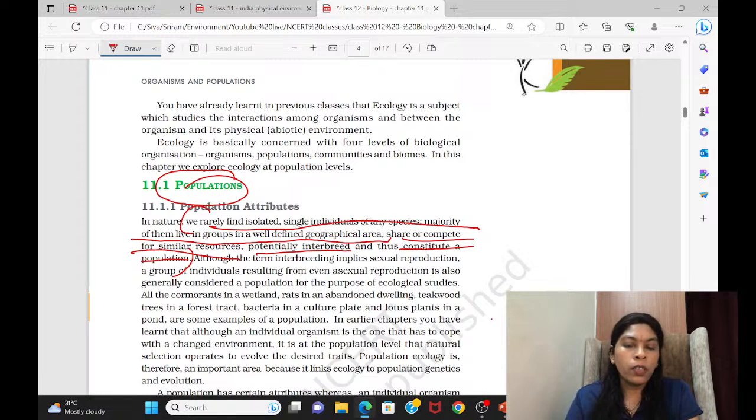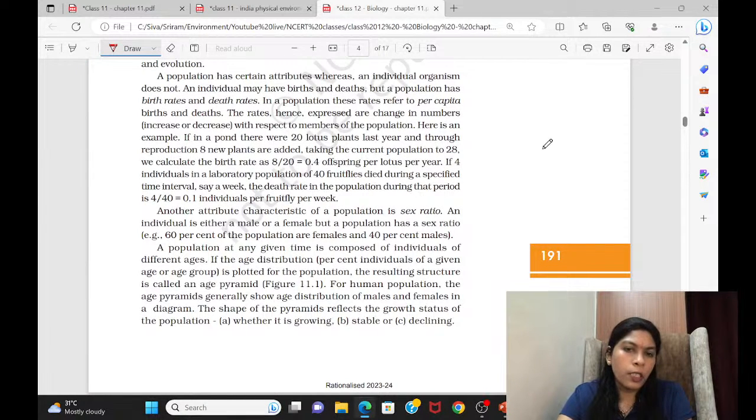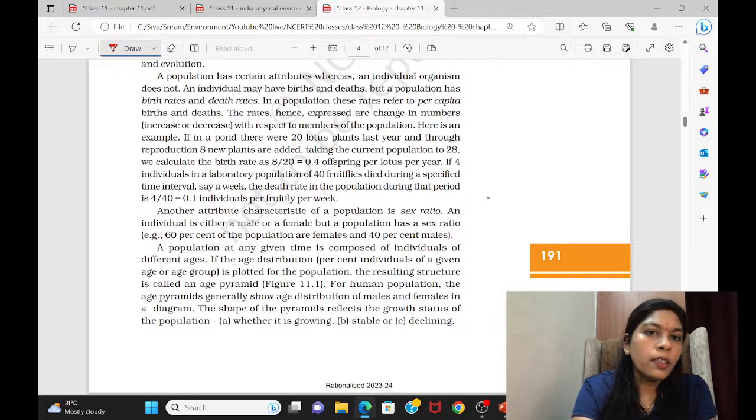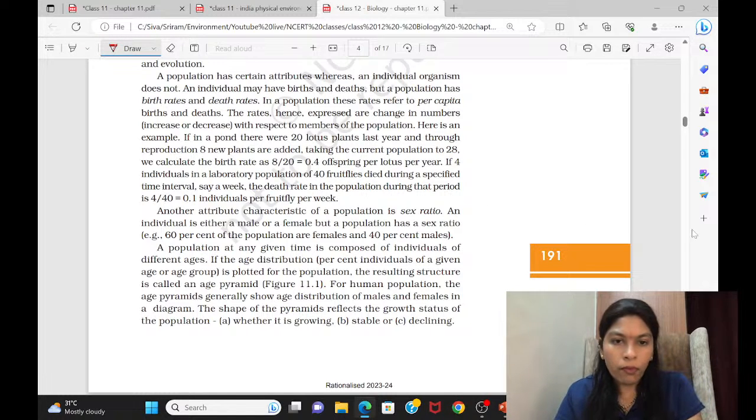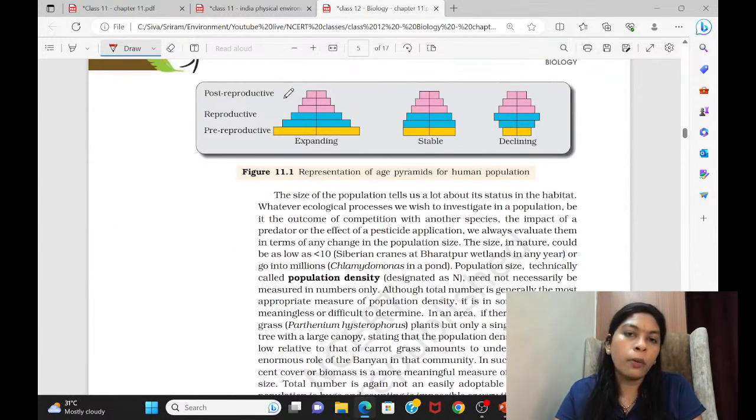Okay, so then see this. Even though this is the right definition for population, even those who enter into asexual reproduction, similarly looking people who are entering into asexual reproduction also we are describing as population only. That way they have given certain definition for you. And this and all is elaborate discussion about population. This much in-depth discussion is not required. So what you can do is that, see this, come to the last part of this. This they're talking about human population. How will you consider a human population based on age pyramid? That way they are discussing.